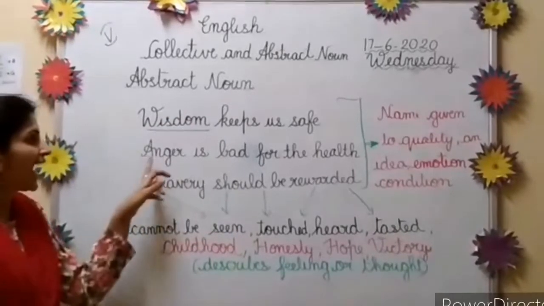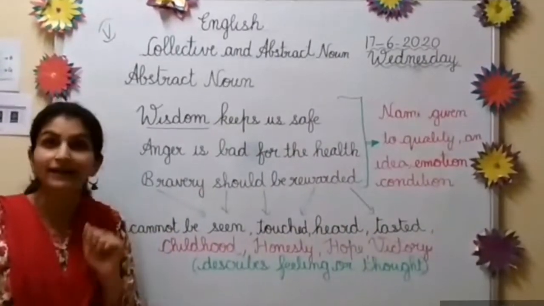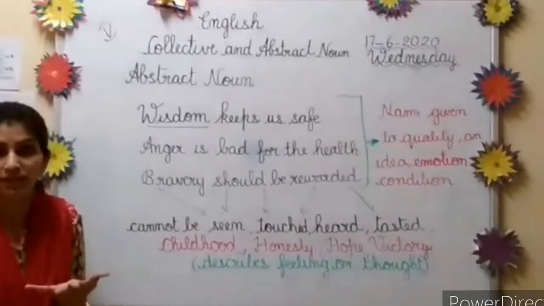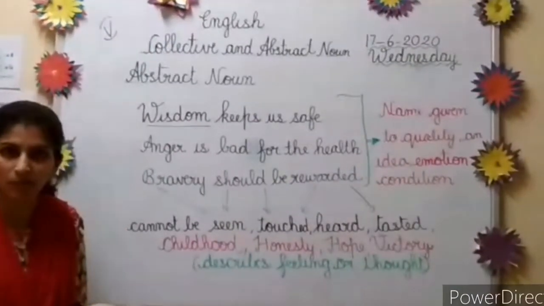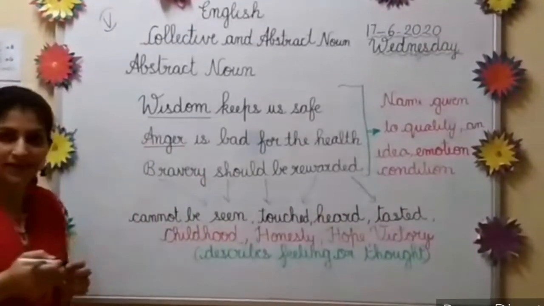Now the next one. Anger is bad for the health. Anger. That is our emotion, what we feel. We feel angry at someone. So anger here is our abstract noun.